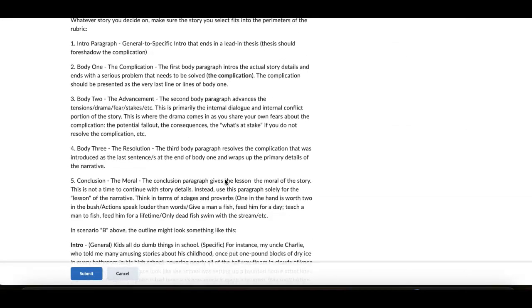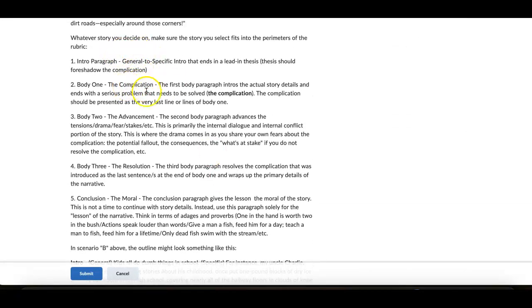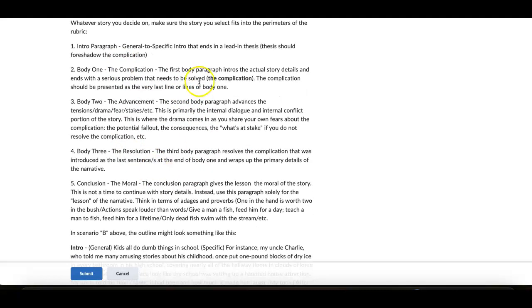In the framing of this, body intro, body 1, 2, 3, and conclusion, 5 specific paragraphs that had very specific functionality. And I have many students that had more than 5, which means you didn't follow basic directions, and you certainly can't expect someone to be able to indicate or determine where your complication was supposed to be if instead of having 3 body paragraphs, you have 4, 5, or 6 of them.